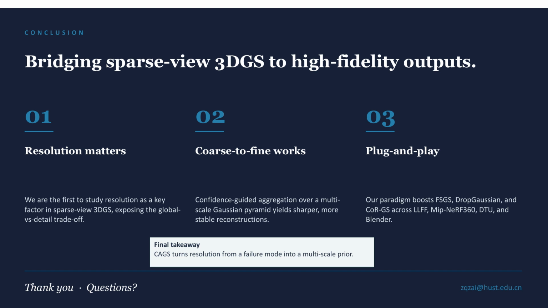Thank you for watching. The key takeaway is CAGS turns resolution from a failure mode into a multi-scale prior.